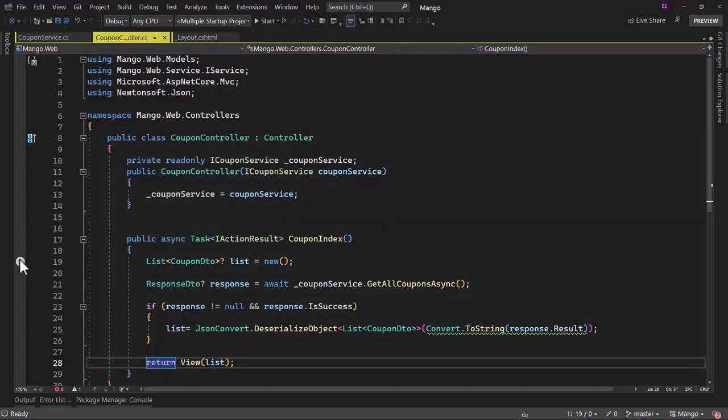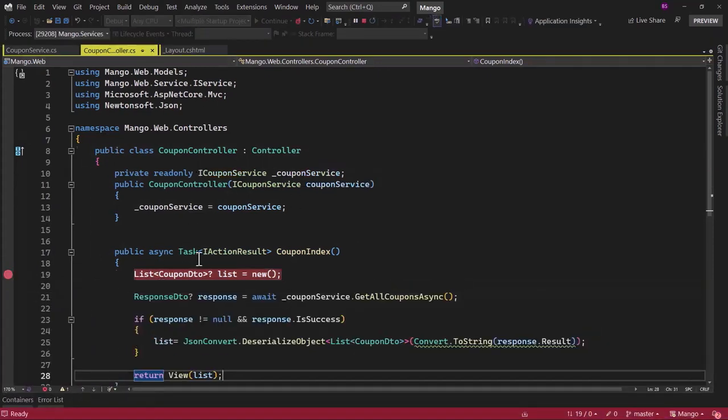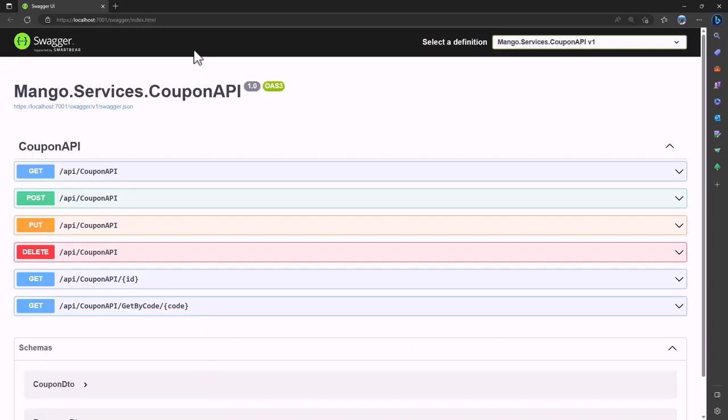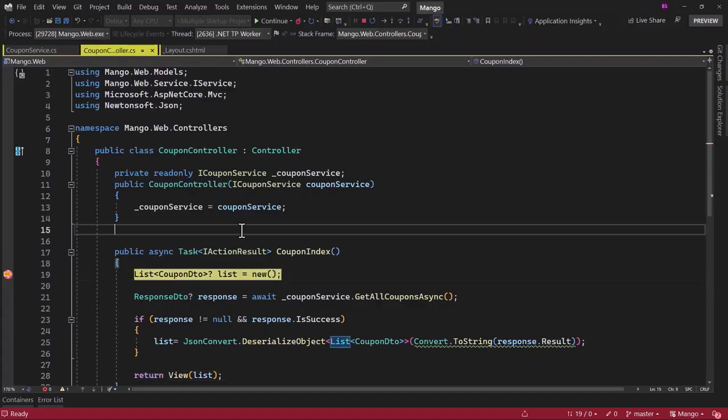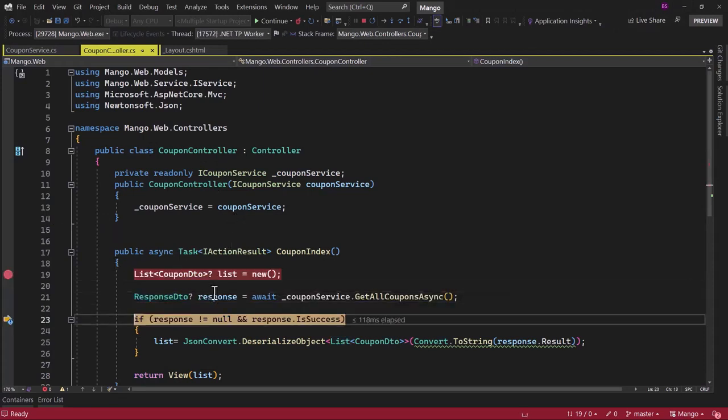Now let me run the application, but before that add a debugging point and let me see if this actually works. Right now I will tell you it will not work because I have intentionally introduced a bug there. If I press F10, in the response here, you can see the message not found. I want you guys to debug and find out what is going on here. Why did we get is success to be false and the message as not found?